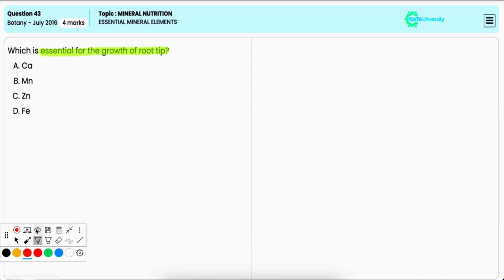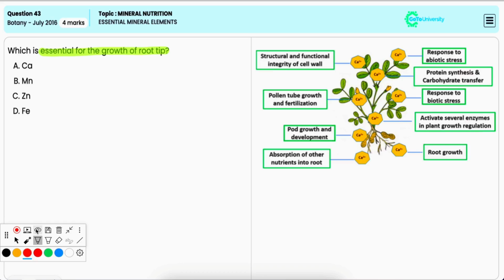Option A, calcium. Calcium is essential for the growth of the root tip because it is a key component of the cell wall and it is involved in cell division and elongation. Besides, it also stabilizes cell membranes and plays an important role in signal transduction, which is also very important for the development of new root tissues. Hence, it is the correct option.